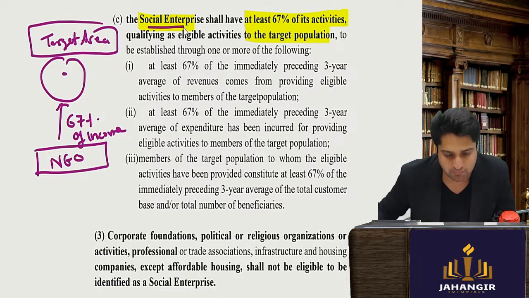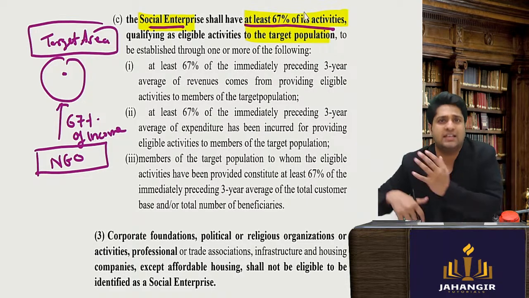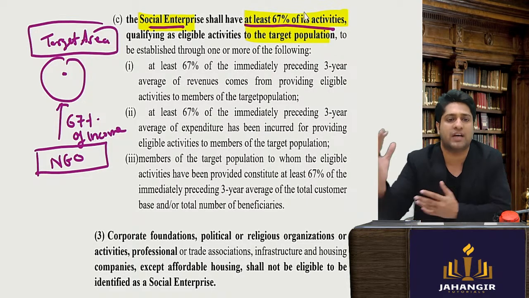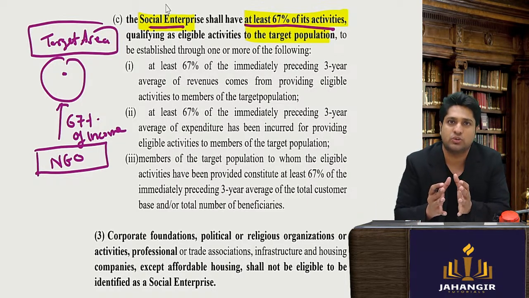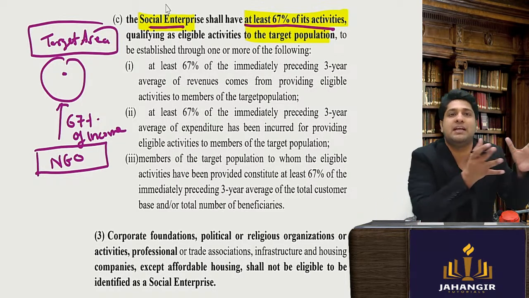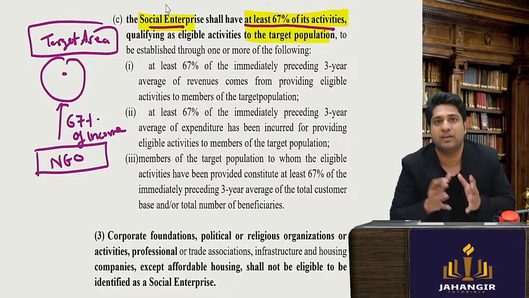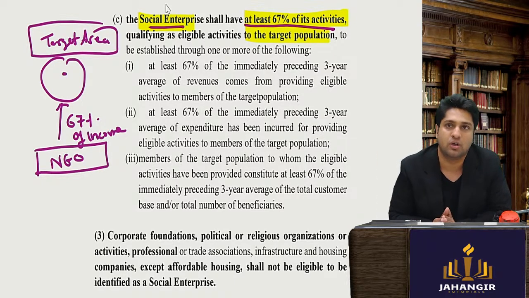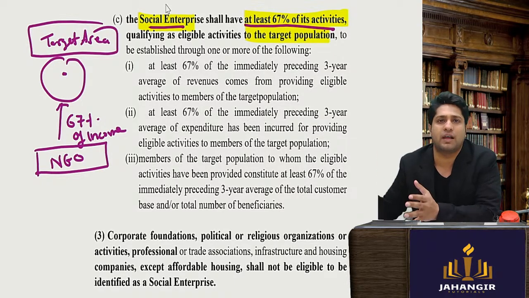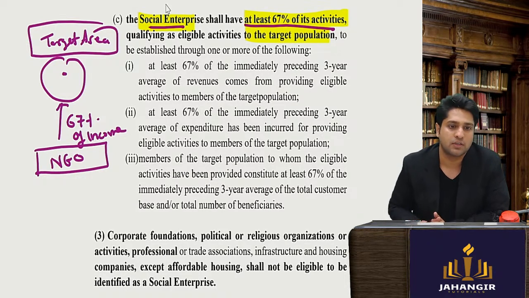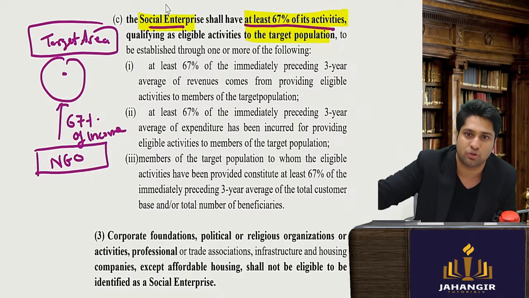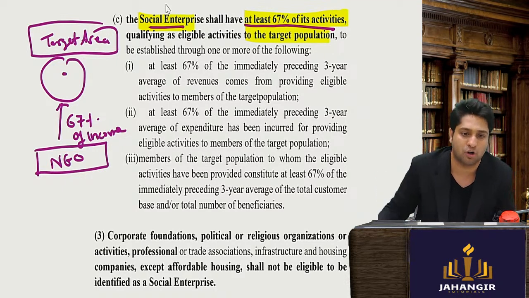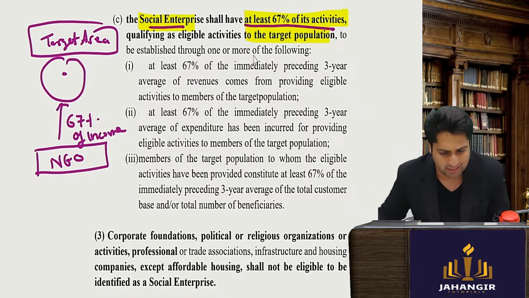So the social enterprise shall have at least 60% of its activities, so activities also, 60% of that should be for the targeted area. So we have certain institutions which are known as an LGBT NGO, a climate change NGO, an NGO for welfare of animals. So we know that it's a very identified NGO working for this identified problem that they are trying to solve.